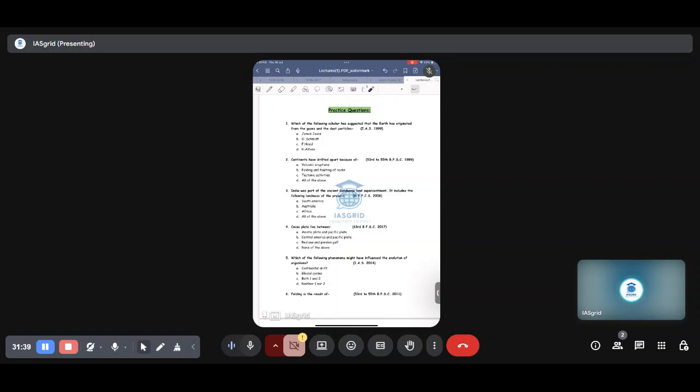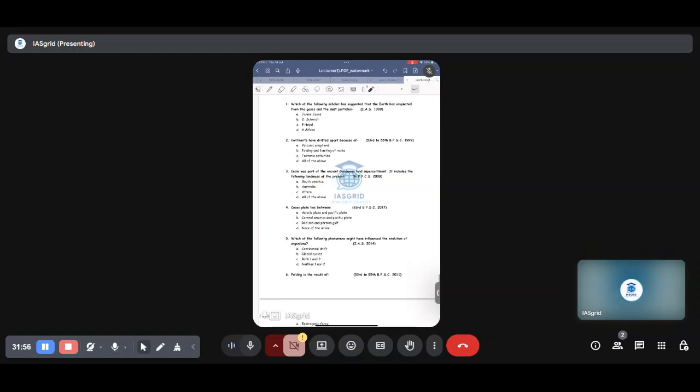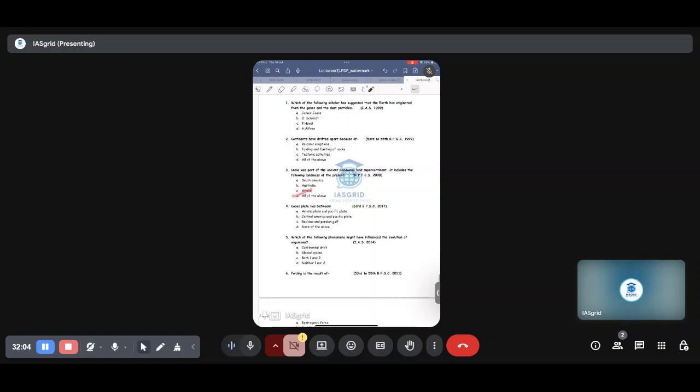And then: continents have drifted apart because of. All three seem correct to you. You just have to prove which one is wrong. None seems wrong, so all of the above. Now: India has been part of the ancient Gondwana land supercontinent. It includes landmass of the present. How can you prove it is not so? Africa we know, Australia we know because they are nearby. South America could be, maybe it was in Gondwana. So all of the above.